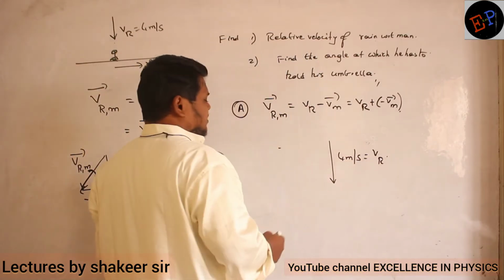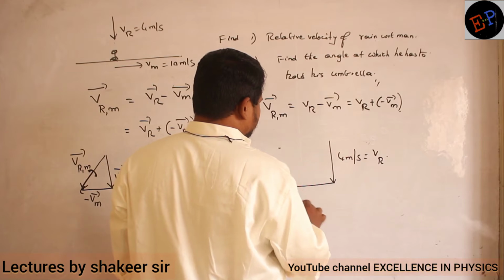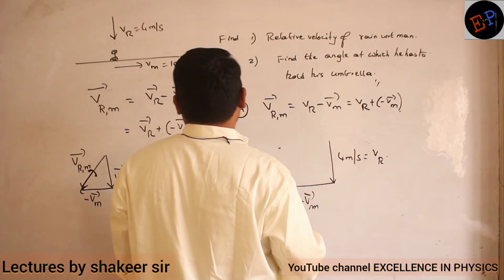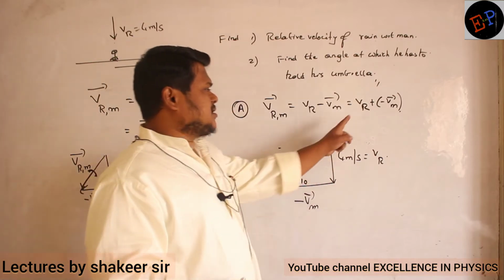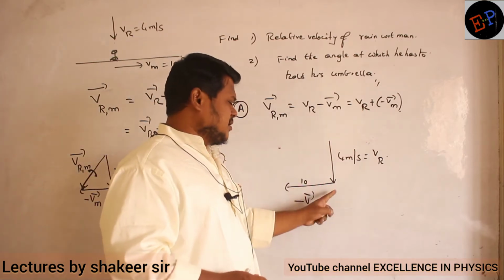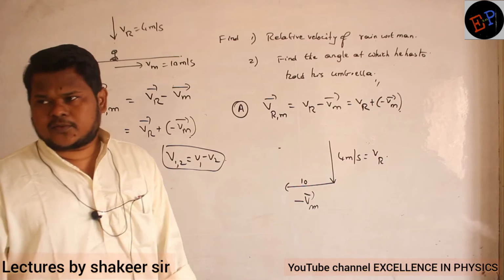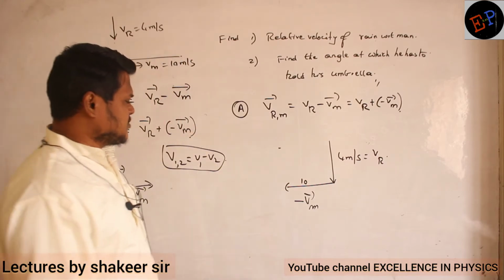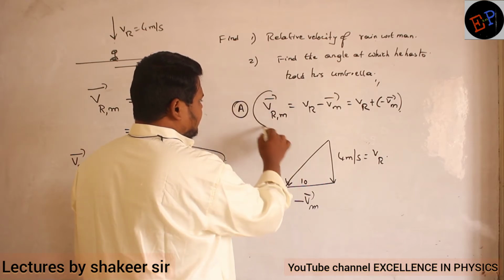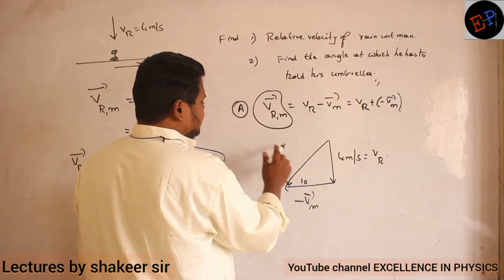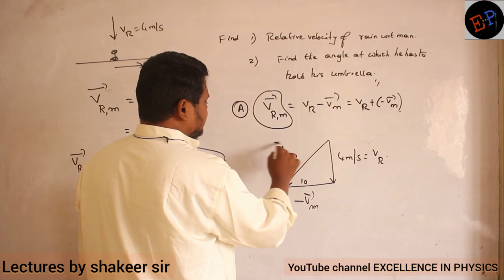And minus velocity of man. So this is minus velocity of man, and its value is 10. Now I am taking the resultant of this one and this one by using the triangle rule of addition. You can use the parallelogram rule of addition also, no problem. Any method you can use. So therefore this becomes my resultant. What is meant by resultant here? Resultant is nothing but velocity of rain with respect to man.